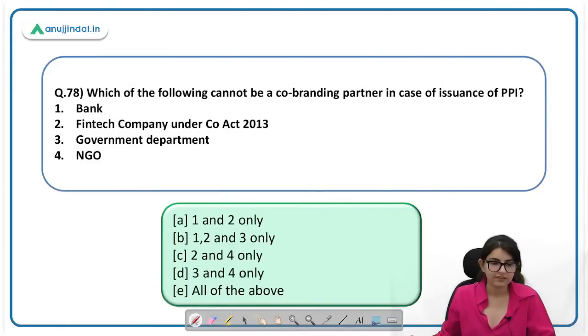You're right, 77E. Which of the following cannot be co-branded? Co-branding partner in case of issuance of PPI. The PPI issue होता है at times a company or a card network co-partners with another company or a card network. So it can be bank, it can be a fintech company registered under Companies Act, government department, yes. NGO, no. NGO ऐसे mention नहीं है eligible entity. First 2 and 3 are correct. B is the correct answer.